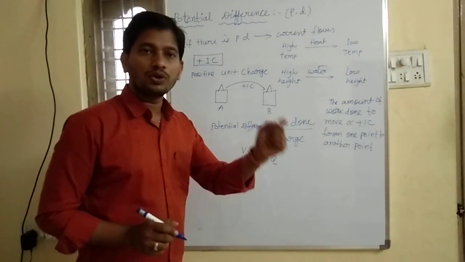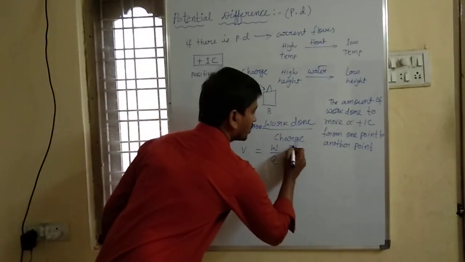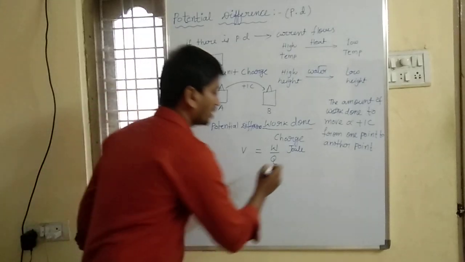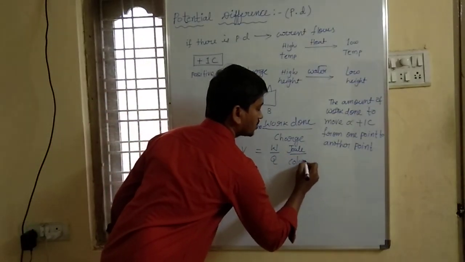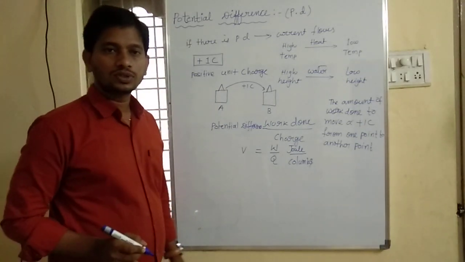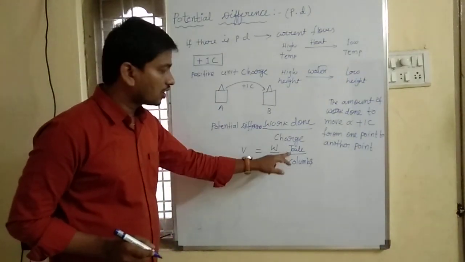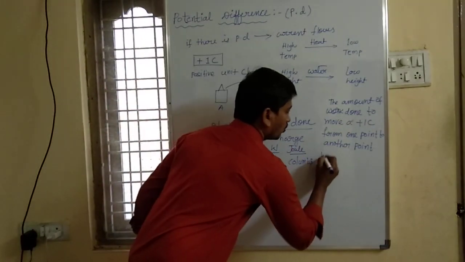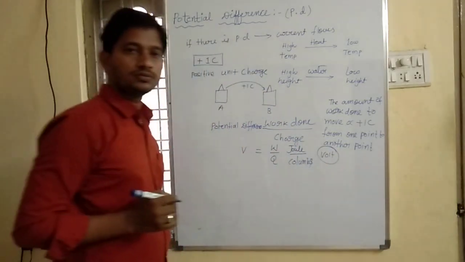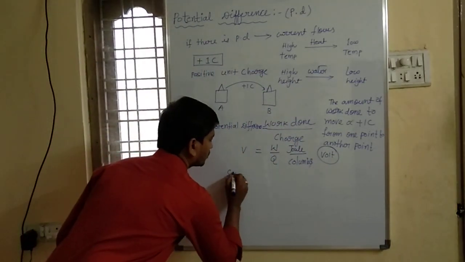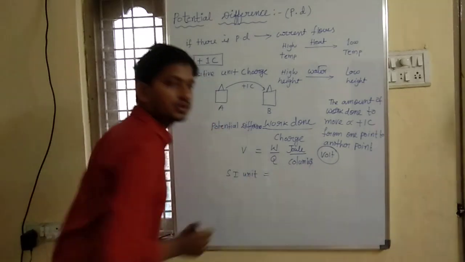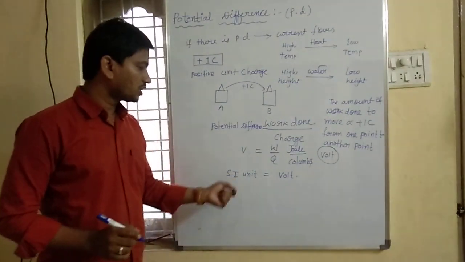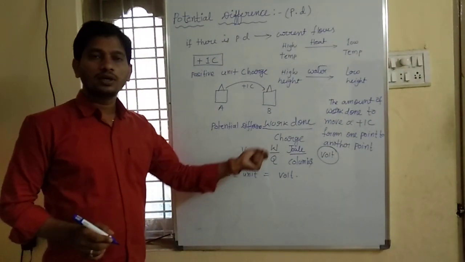And students, what is the unit of work? The unit of work is joule. And what is the SI unit of charge? Our SI unit of charge is coulomb. So the SI unit of potential difference is joule per coulomb. We have a special name for joule per coulomb, which is volt. So the SI unit of potential difference is volt. So V equal to what? W by Q.